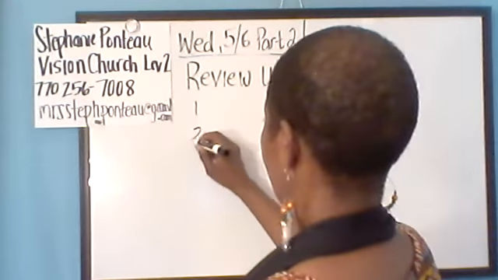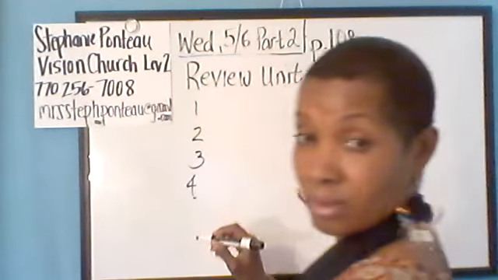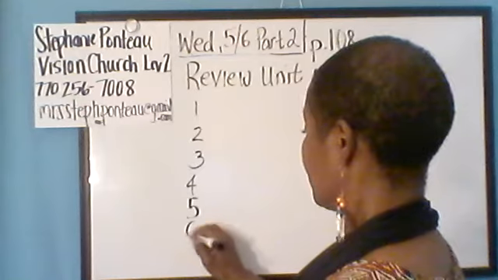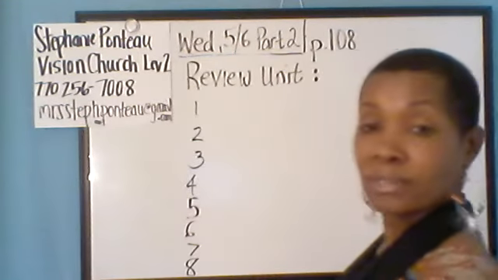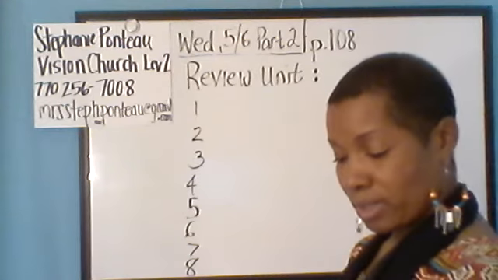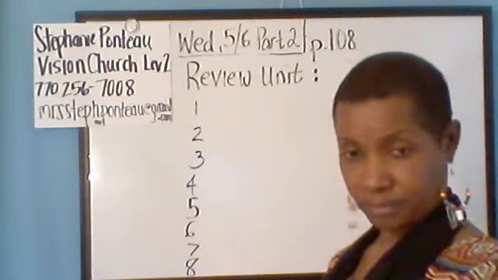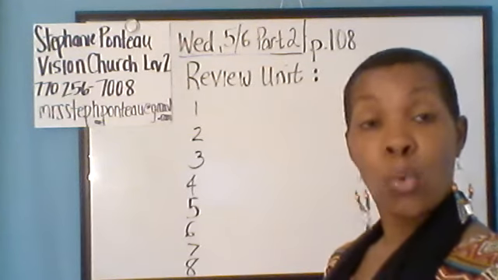One, two, three, four, 5, 6, 7, 8. Can you see number 8? Yep. Okay, perfect. All right. So we're going to complete the story. Vanessa's last job. Last year, Vanessa worked.